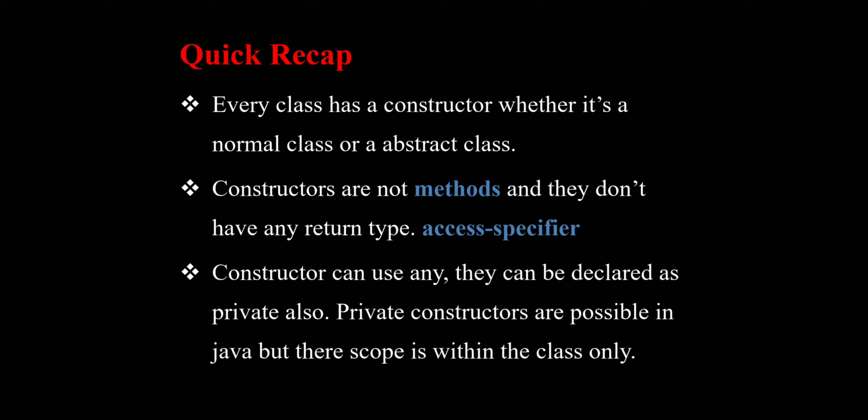Private constructors are possible in Java, but their scope is within the class only.